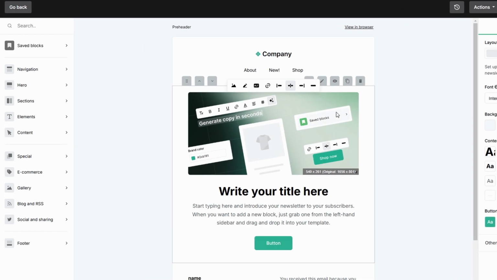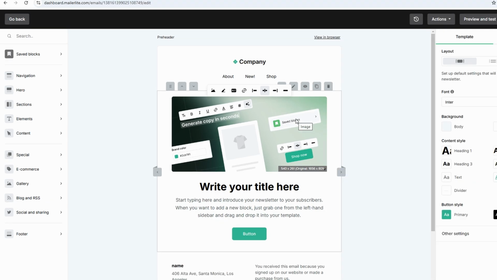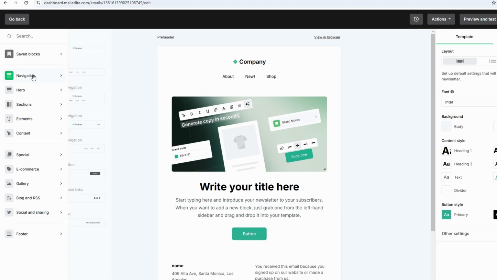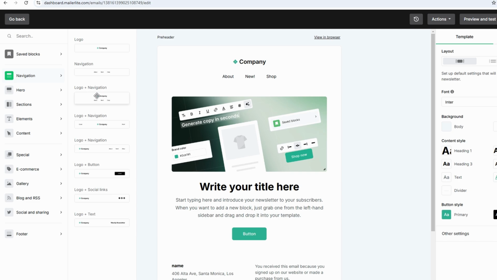Once you're in the campaign editor, you'll notice the drag and drop builder, which makes designing your email intuitive and flexible. MailerLite provides a range of professionally designed templates to help you get started. These templates are ideal if you're short on time or need some creative inspiration. While you can also start with a blank canvas, using a template can simplify the process and give your email a polished look right from the start.